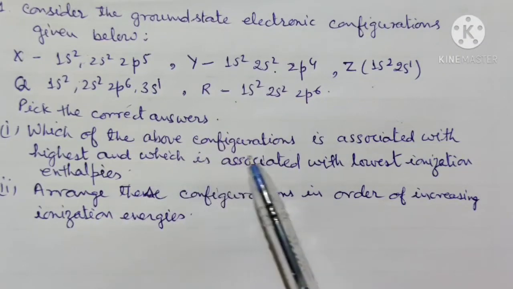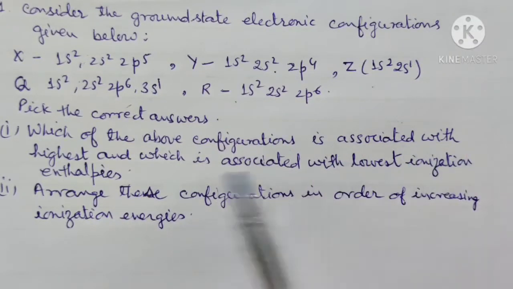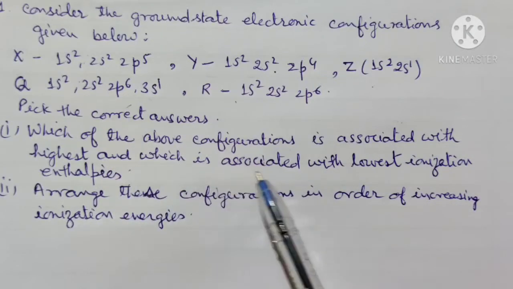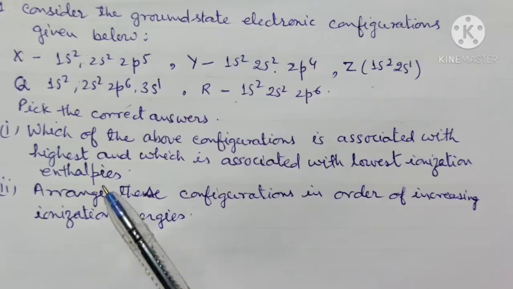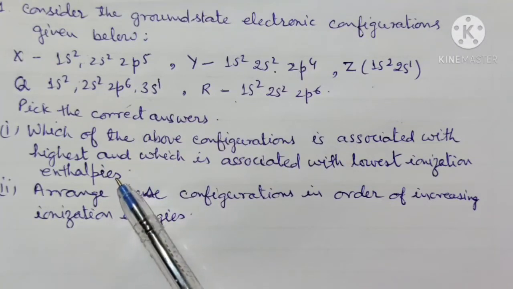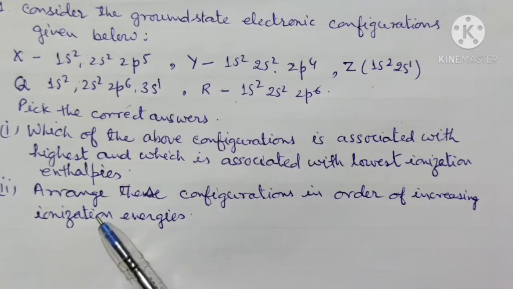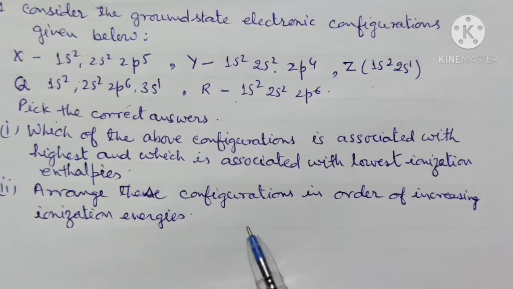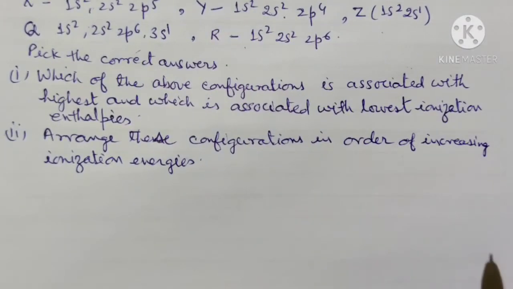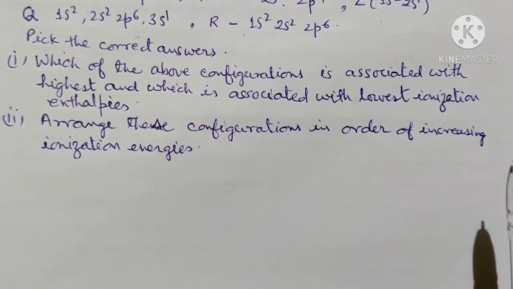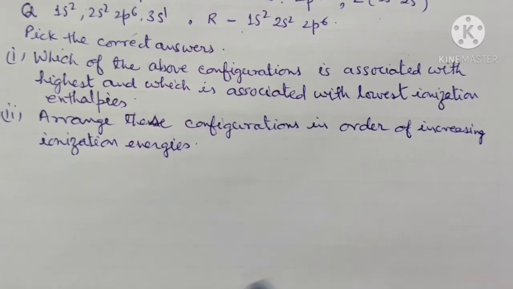Which of the above configurations is associated with the highest and which is associated with the lowest ionization enthalpy? So we have to find out which element will have the highest and which will have the lowest ionization enthalpy. Then arrange these configurations in increasing order of their ionization energies.